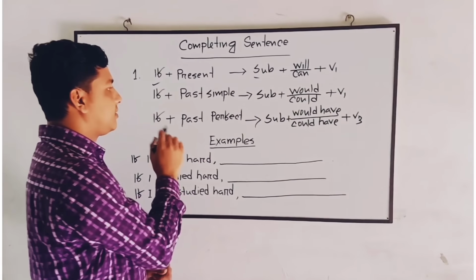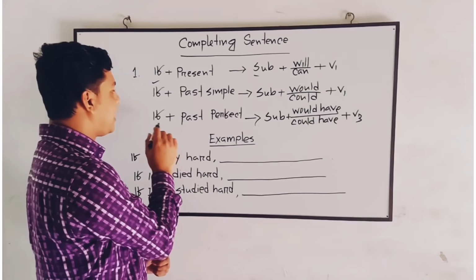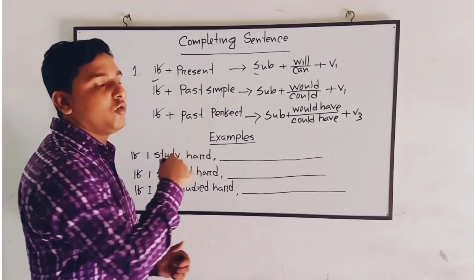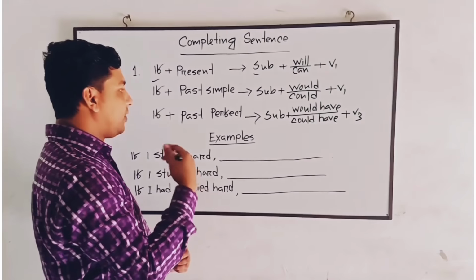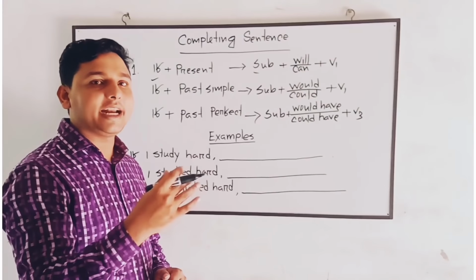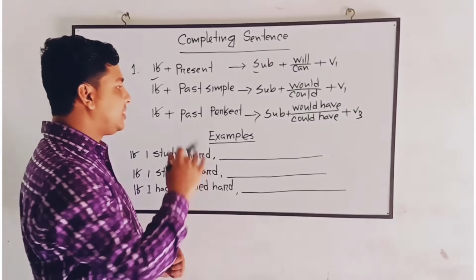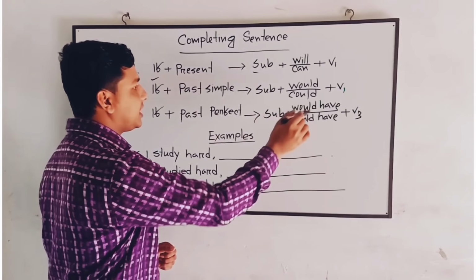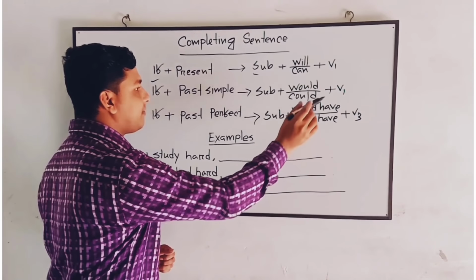Okay, next we will talk about third conditional. Here after if we will find past perfect tense. Okay, how will you know past perfect tense? Whenever we find subject, had, then verb third form, then it will be past perfect tense. After past perfect tense we will put here subject, would have, could have, verb 3.